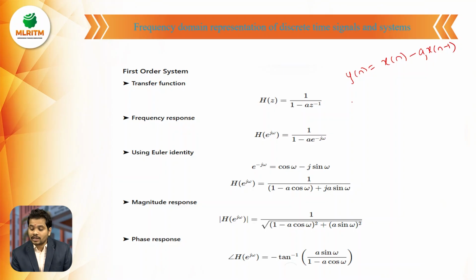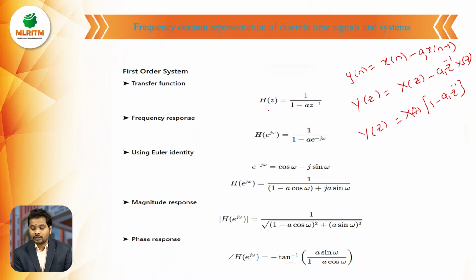By applying the Z transform, we will get Y of z equals X of z minus a1 into z power minus 1 X of z. By taking X of z common, we will get 1 minus a1 into z inverse. So from here, we can write H of z as the output by input, so we will get H of z equals 1 by 1 minus a z inverse.